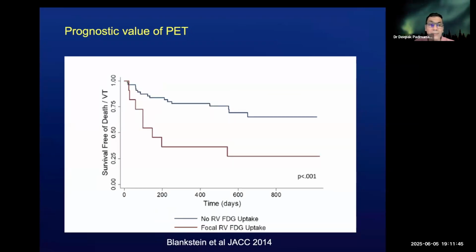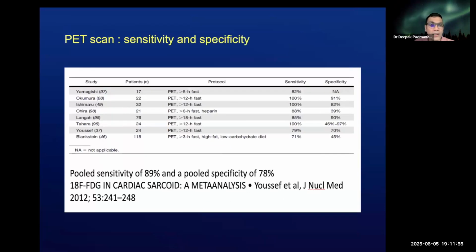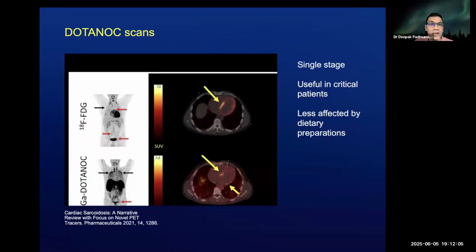The RV FDG uptake is also similarly very prognostic, where the absence of RV uptake is selective for a bunch of patients who are likely to live longer. The PET scan sensitivity and specificity pooled is approximately 89% sensitivity and a pooled specificity of 78% for the diagnosis of inflammatory cardiomyopathy. In acute stages, especially in patients with VT storm, where PET preparation may be a challenge,